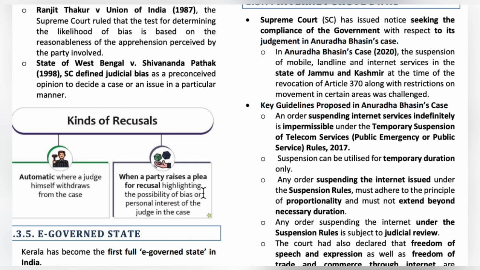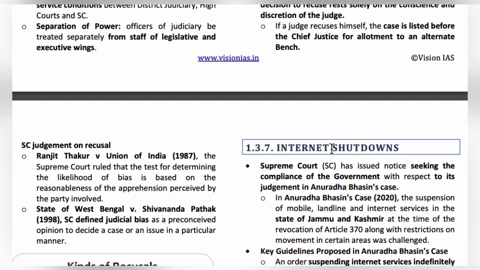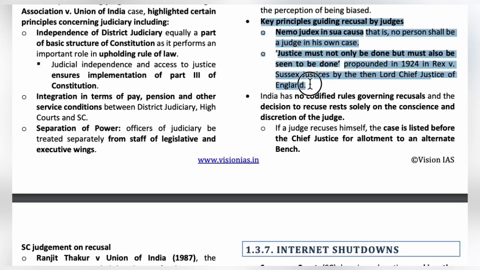And there are two guiding principles of recusal by judges. Those two guiding principles are: one, no person shall be a judge in his own case. So in his own case, the judge can recuse himself. And the second one is justice must not only be done but must also be seen to be done. It indirectly asks the judges to be ethical and impartial before providing justice. So it tells that judges should not compromise on impartiality.